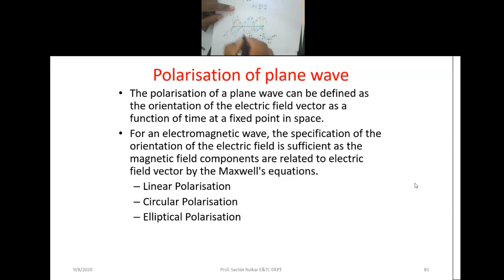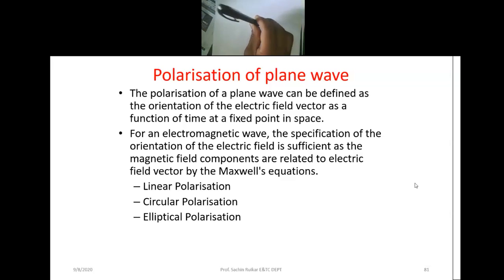So now we consider here the electric field vector E and this magnetic field vector H. Now the nature of this E field vector with respect to the ground: what is the nature of the electric field vector? Suppose it is perpendicular. Now this is a ground plane. This page, this paper, is nothing but a plane and it is perpendicular now. Then we can say that your electric field vector is perpendicular.